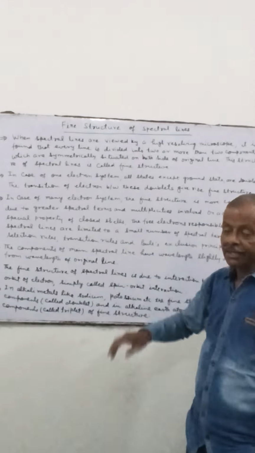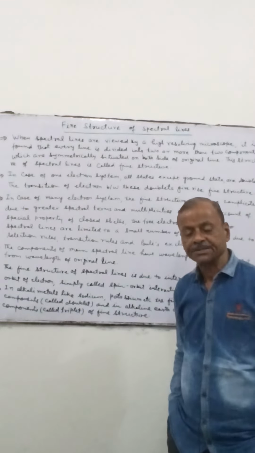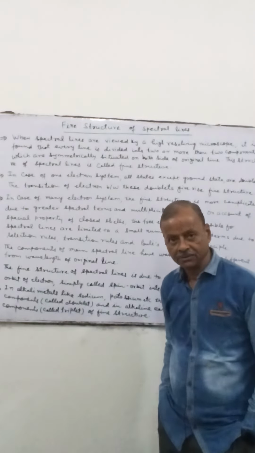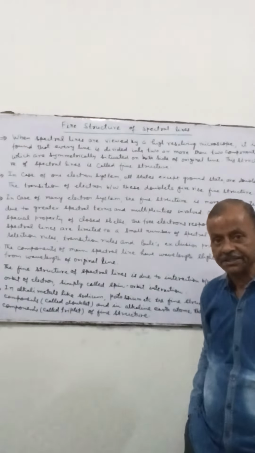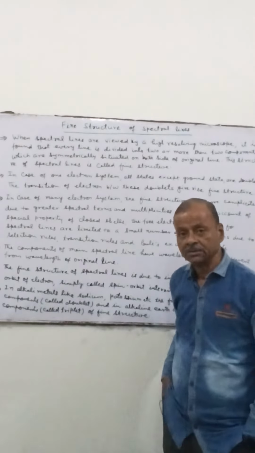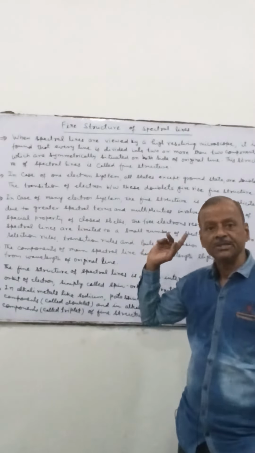In case of one electron system, all states except the ground state are doublet. So the transition of electron between these doublet states of the electron gives rise to this fine structure of the spectral line.